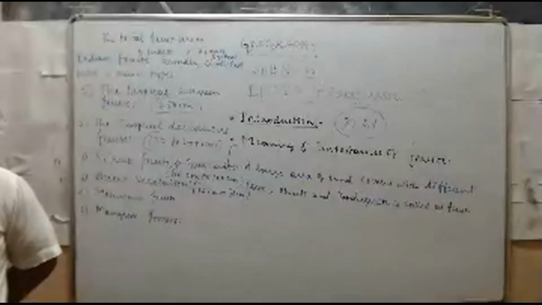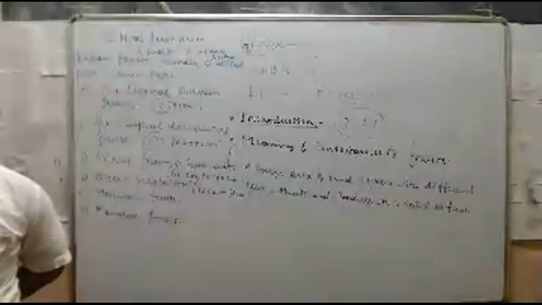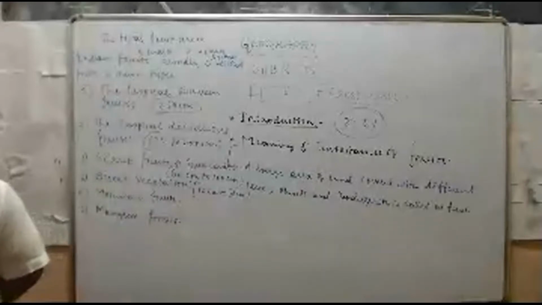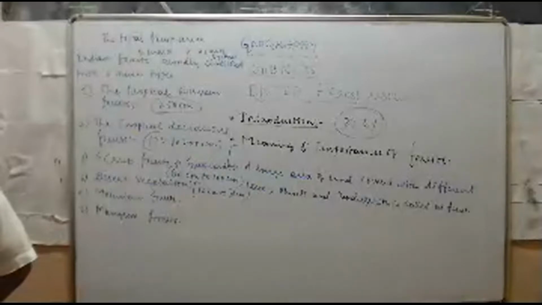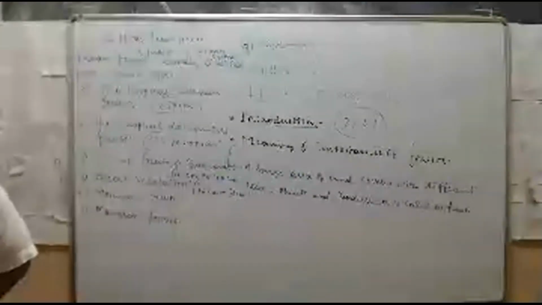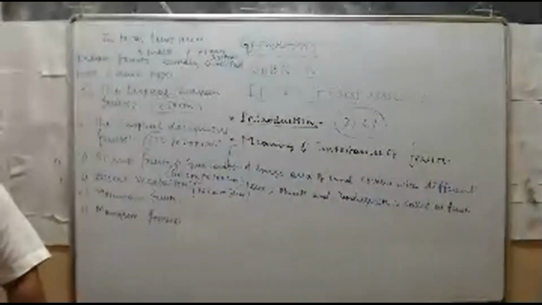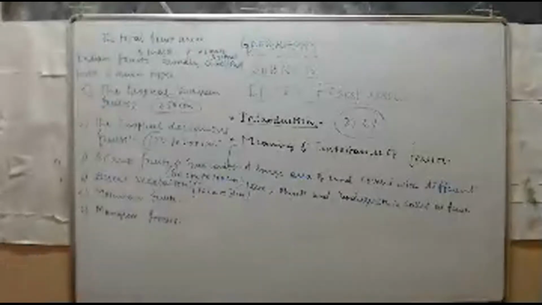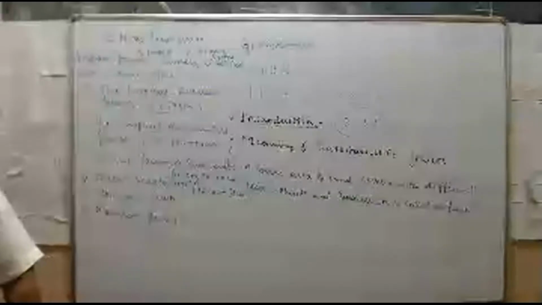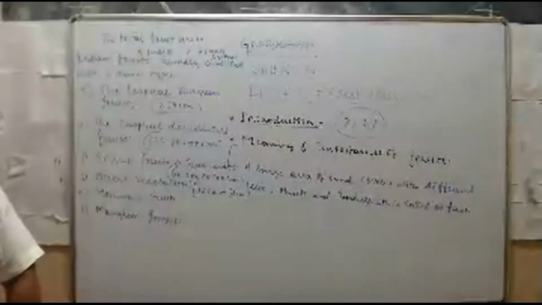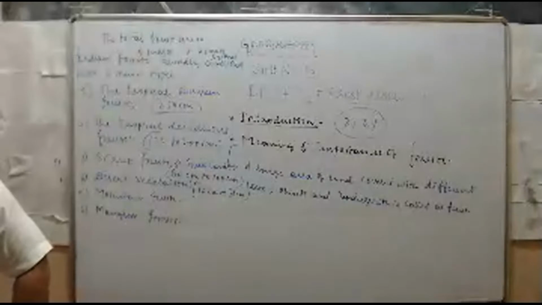Next, which are the trees that grow in tropical evergreen forests? Next, in which Indian state is desert vegetation found? Next, what are the mountain forests?